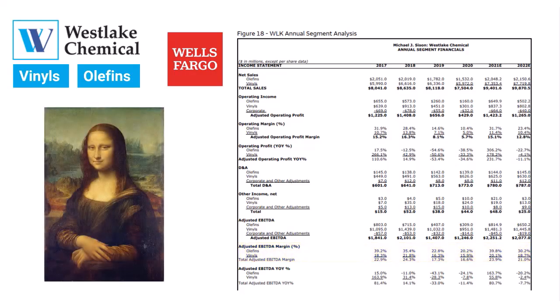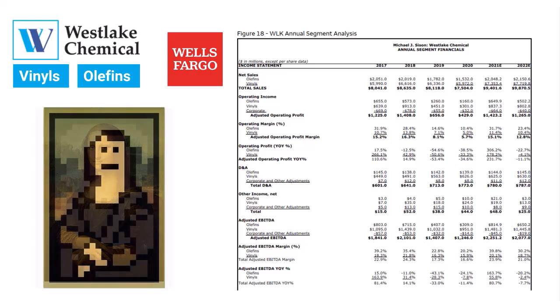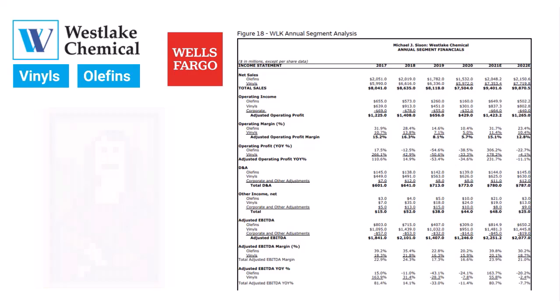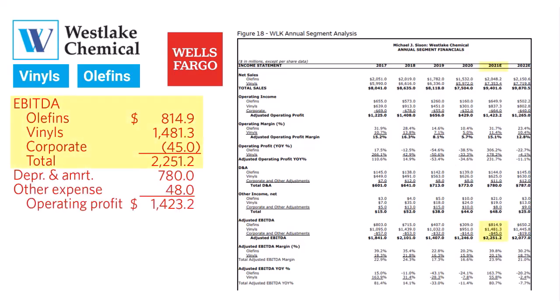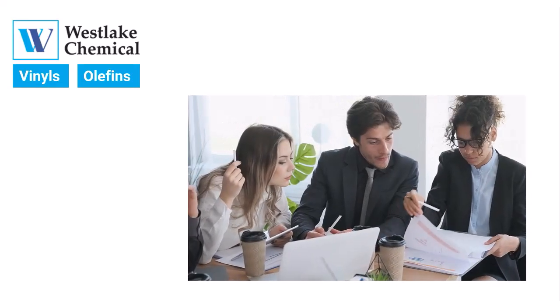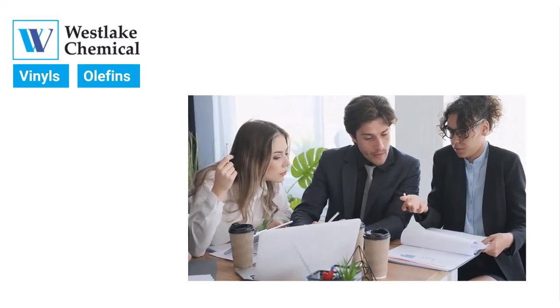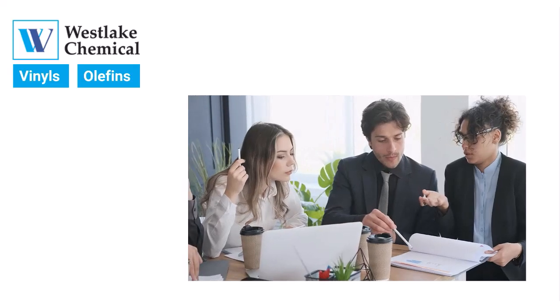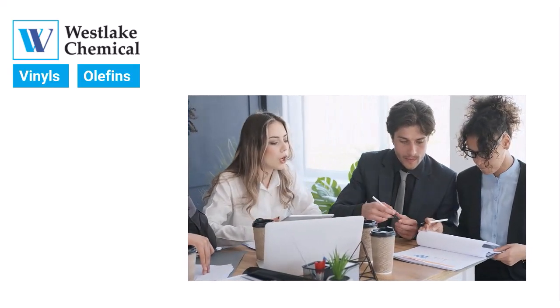There is not enough detail to forecast cost of goods sold, receivables, and so on by segment. In this case, in a valuation model, you would forecast segment-level EBITDA, then build up the rest of NOPAT, and build the net operating assets at the company level. To get a more developed example, let's take a closer look at Westlake's disclosures to see what sort of data are available. I rigged the example numbers to get a similar forecast to what we saw in the Wells Fargo report.